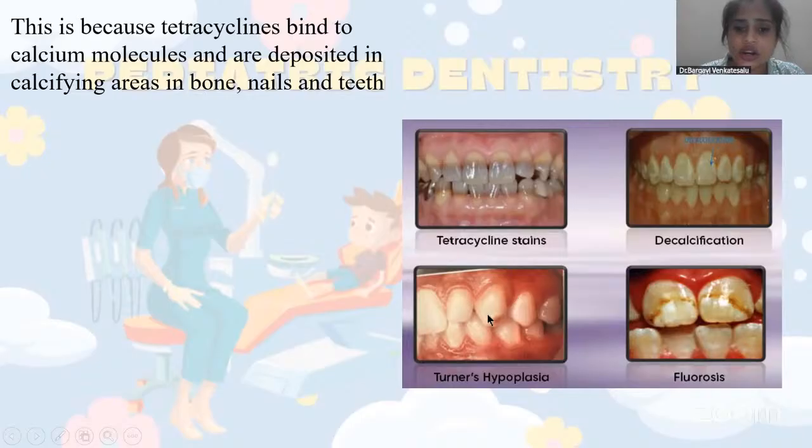And then this is your Turner's hypoplasia. Turner's hypoplasia is a separate entity where any damage to your primary teeth goes and affects your permanent teeth when they are getting calcified, during their formation stages.